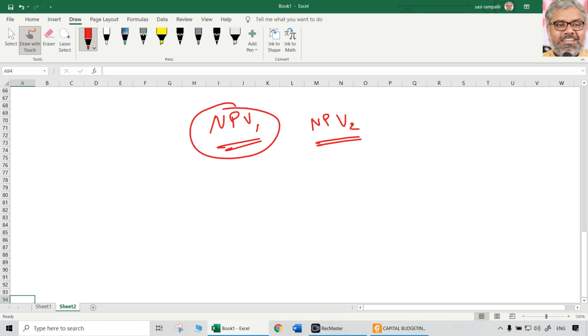But when you calculate NPVs, you will take some random discount rate. So let us say there is some discount rate, let us call that R1, at which NPV1 is there, and let us say there is R2 at which NPV2 emerges.